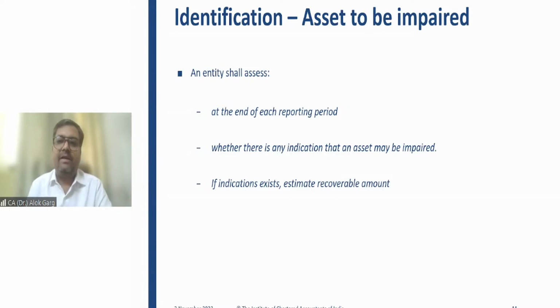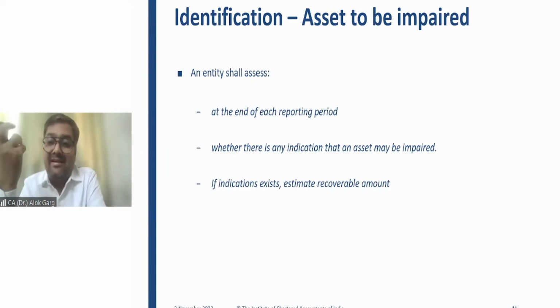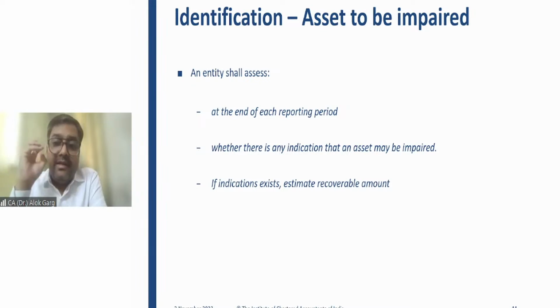So once in a year, at the end of every reporting date, the company needs to check. For example, I have an asset. This is my mobile. Mobile is my asset. At the end of every reporting date, on 31st March, I will assess, is there any indication that my mobile may be impaired? Sir, what indication? We will discuss. But for the time being, I'm not doing an impairment testing. I am just asking the simple question: is there any indication which exists that this asset may be impaired, right?